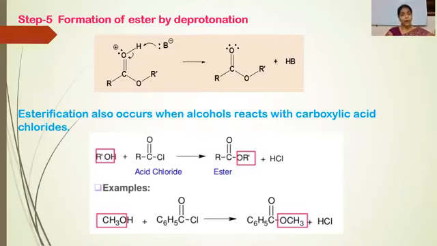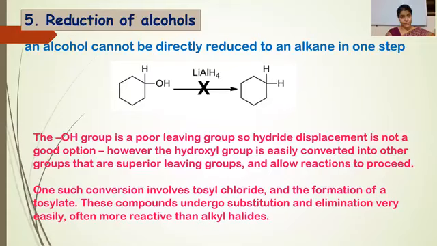Esterification can also occur when alcohols react with acid chlorides. Reaction of acid chlorides with any alcohol, like the reaction of benzoyl chloride with methanol, also converts it into an aromatic ester. Next reaction is the reduction of alcohol. Reduction means elimination of oxygen or addition of hydrogen. If oxygen is eliminated, then it is converted into alkane.